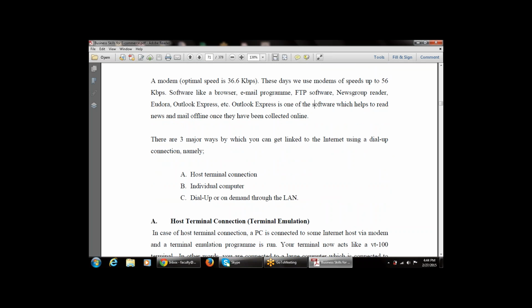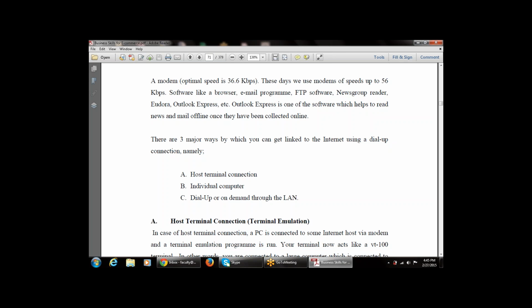Then we studied the three major ways by which you can get linked to the internet using a dial-up connection. What are the three ways? One is the host terminal connection, then the individual computer, then dial-up on demand through the labs. So there are three parts. Now let's start.